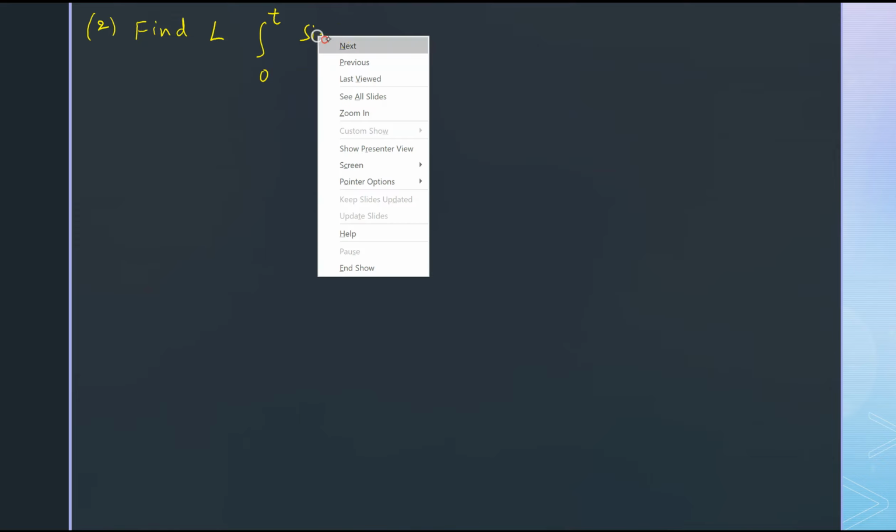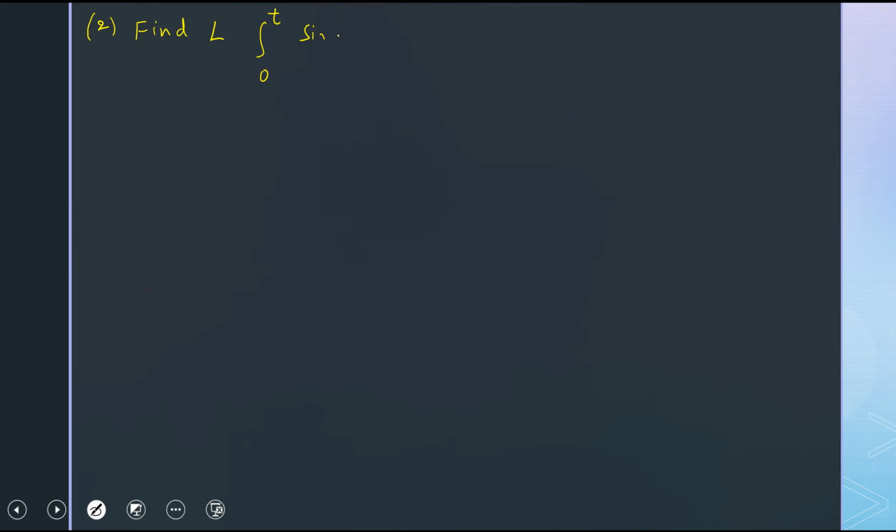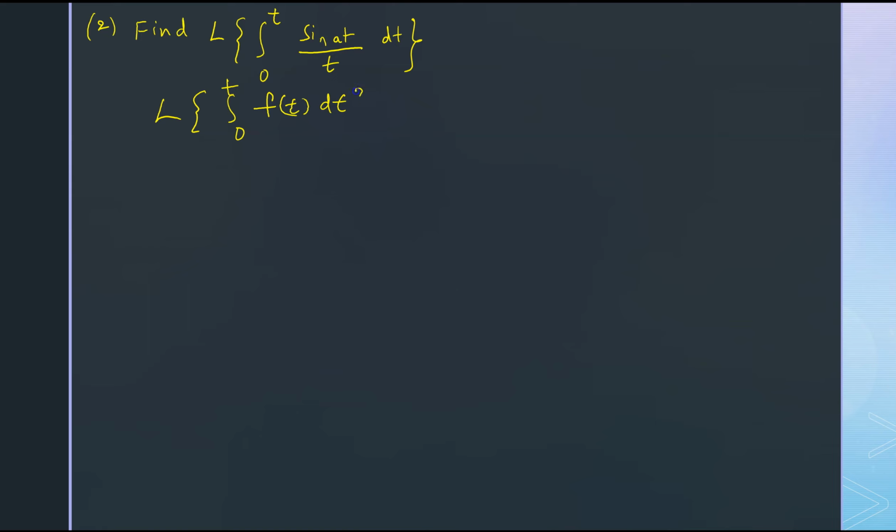Find Laplace transform of integral 0 to t sin at upon t dt. So here again this is in the form of integral 0 to t f of t dt, which is equal to 1 by s F of s.